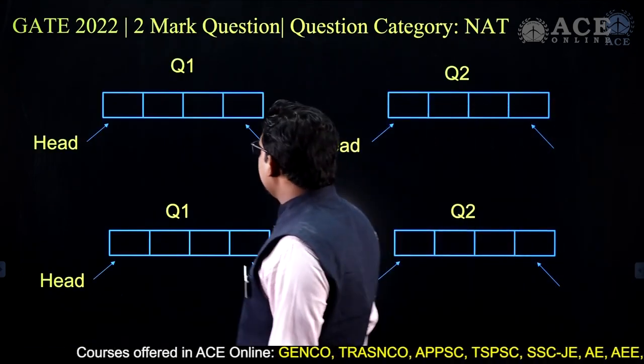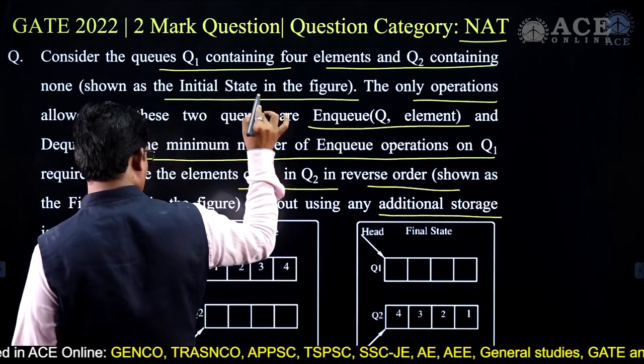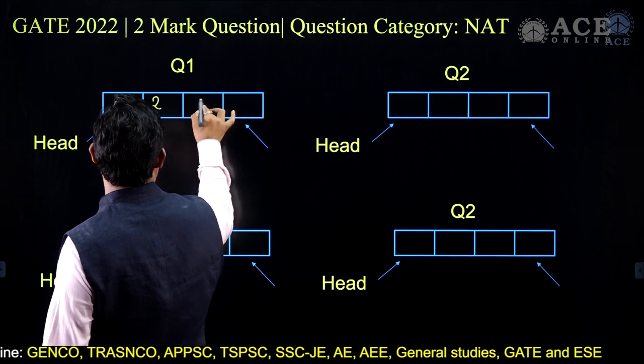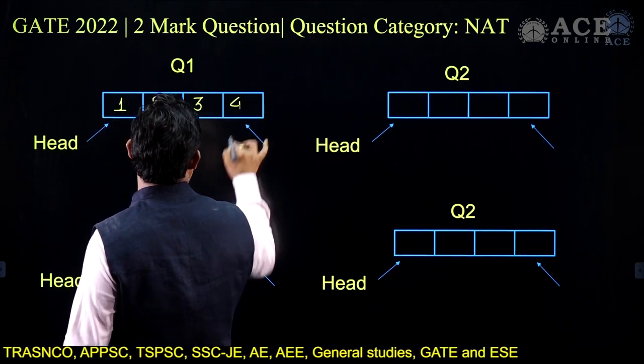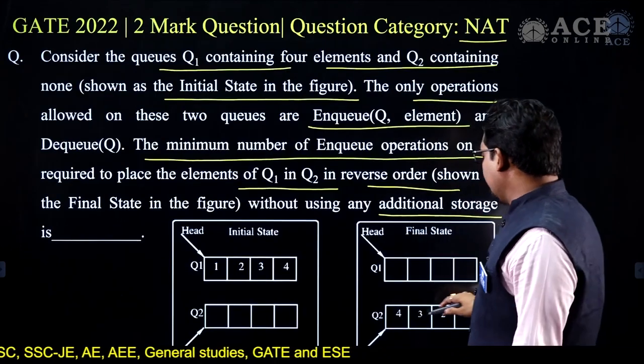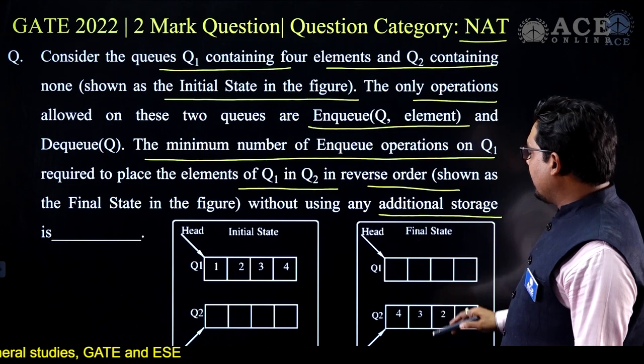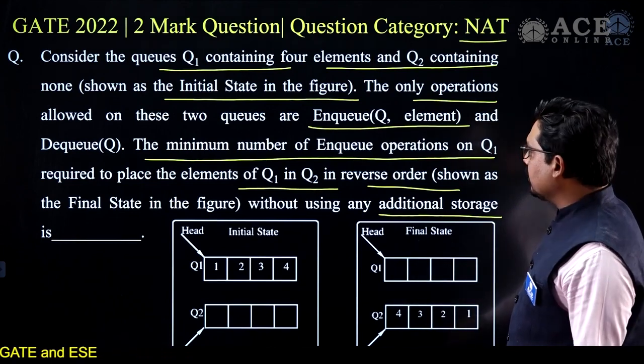So the initial state given to you is 1 2 3 4, and I want to produce a list which is 4 3 2 1 in the final state.